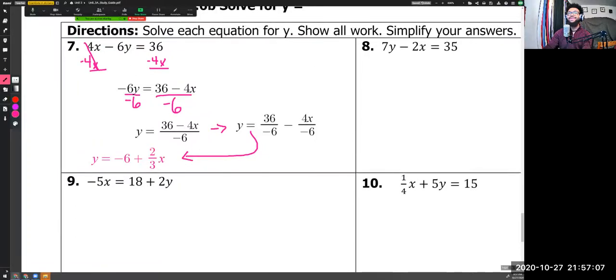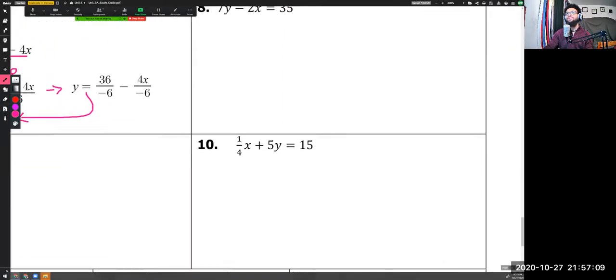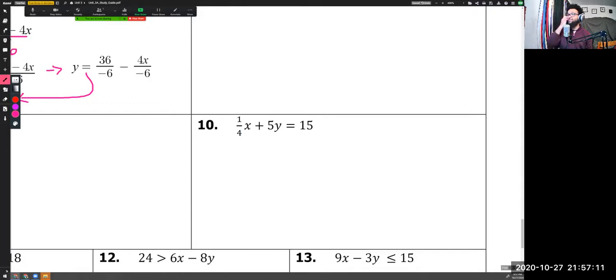Numbers 8 and 9 are very similar to the one I just did. Number 10 looks a little bit different. So number 10 says 1/4 x plus 5y equals 15. Now remember, I want my final answer to look like y equals something, whatever we get when we solve and simplify. Keep that in mind as we go through this process.